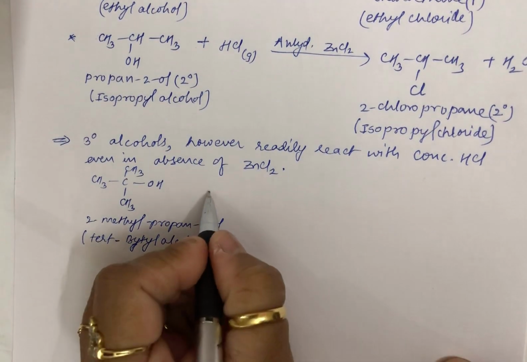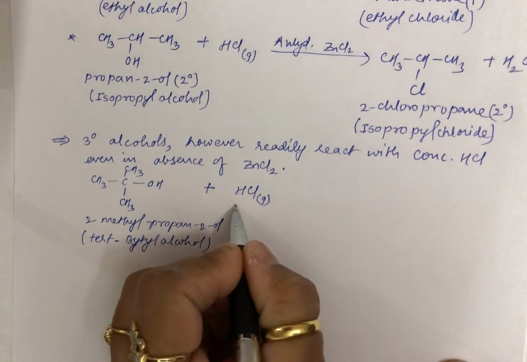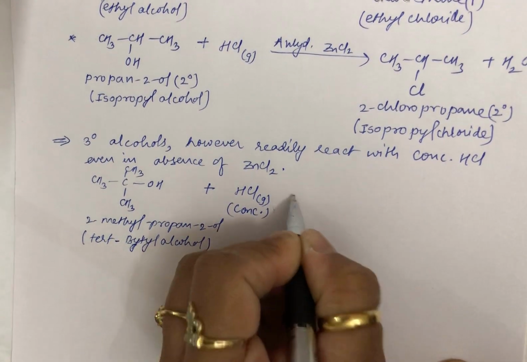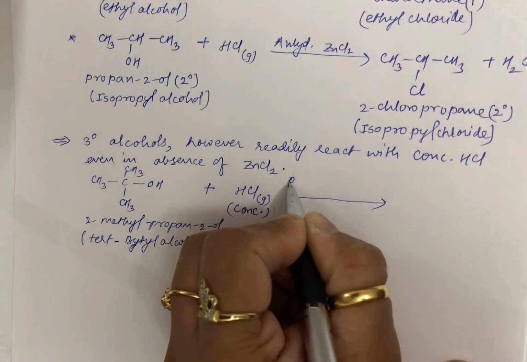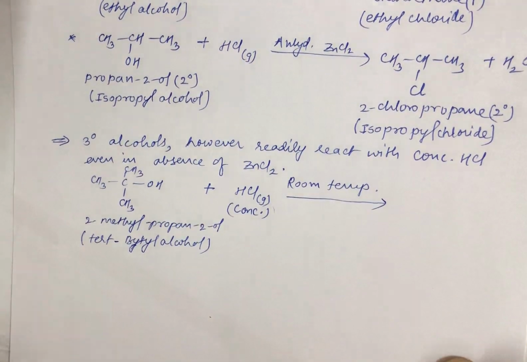Now this will react with concentrated HCl, and at room temperature only it can react, not like before where you required anhydrous ZnCl2.